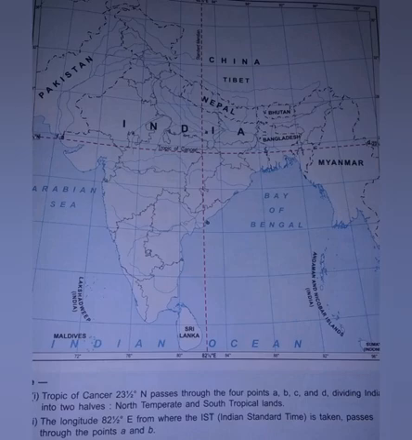Then listen, page number 67 of your textbook: Indian Standard Meridian, location. And on page number 69 there are the peninsular regions, Gangetic Plain, Himalayas, coastal plains, desert, land. And now on page number 70, the mountains and plateaus. How to mark the mountain?